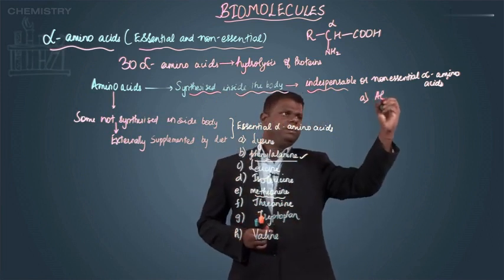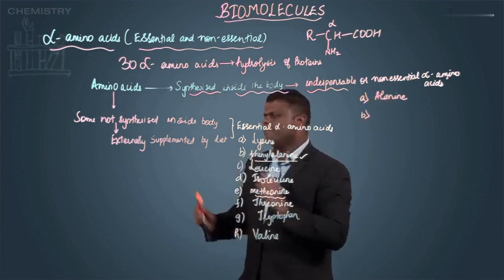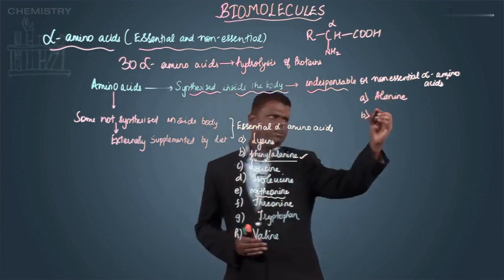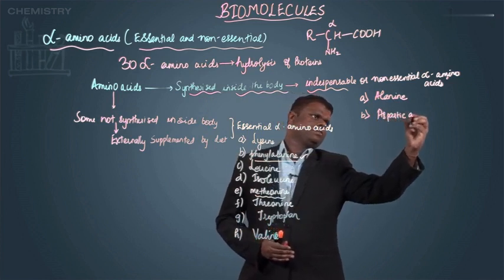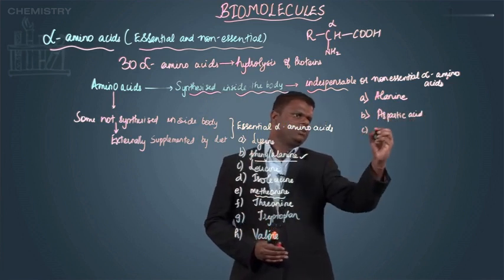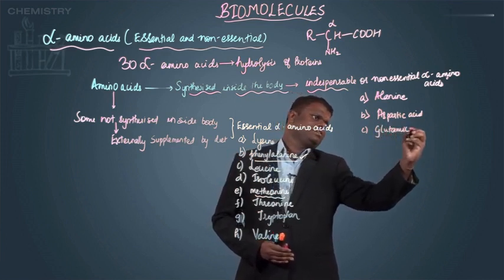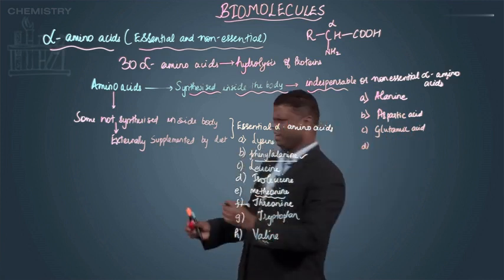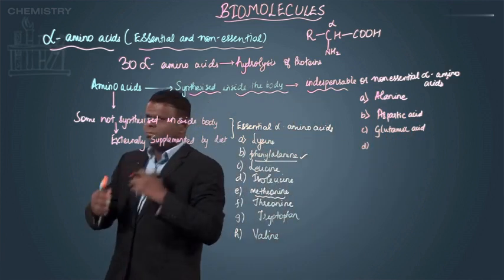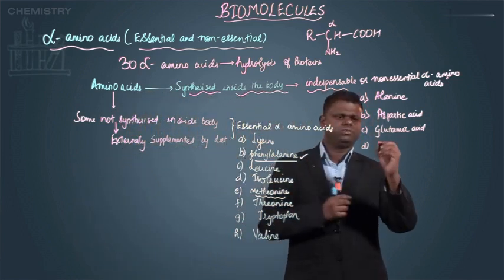You have alanine, and then you have many more. You even have aspartic acid. Then you have glutamic acid. Maybe there are many more, but we should just condense our list to the ones which are important.